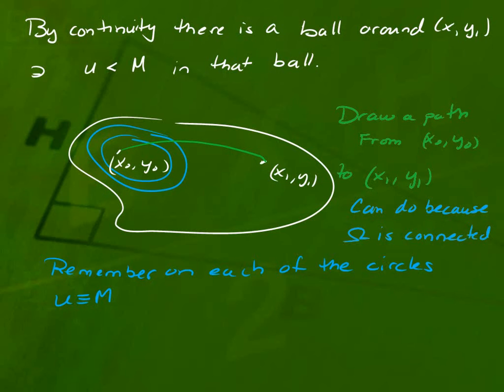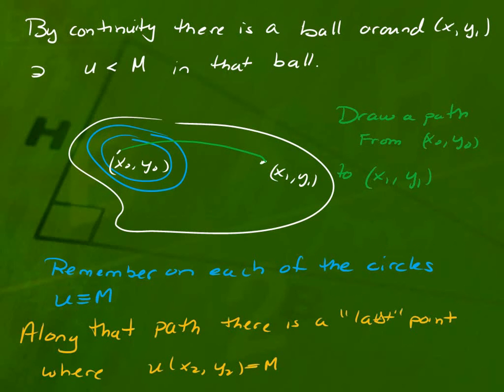Well, I can make a path from x0, y0 to x1, y1. And I can do that because we always assume that omega is connected. My D's became omegas, didn't they? So along that path, I'm starting from x0, y0. On that path, as long as I'm in one of those balls, it's M. Eventually, there's a point where it stopped being M. It has to be, right?